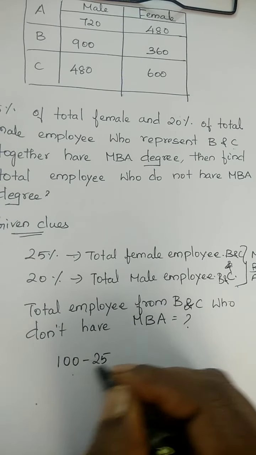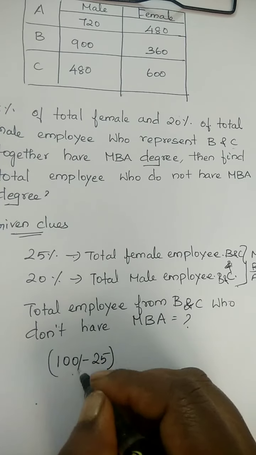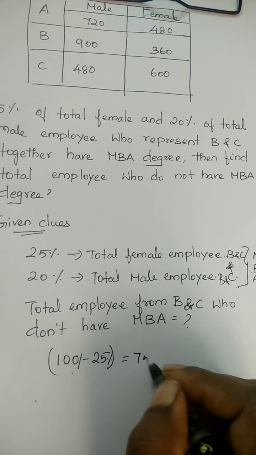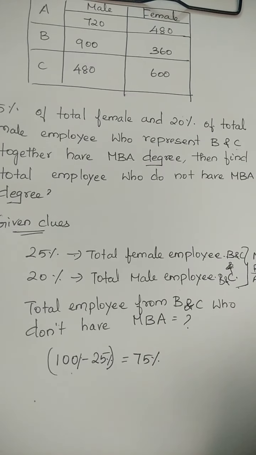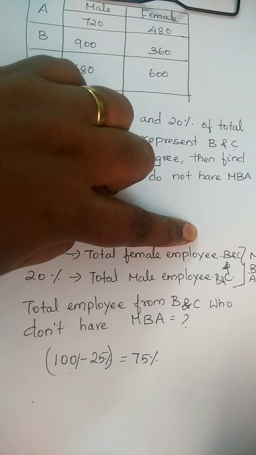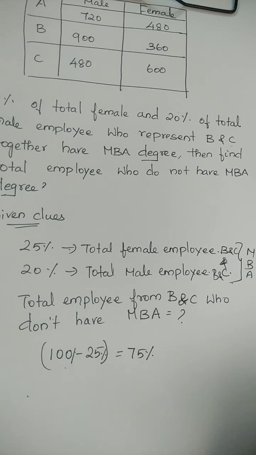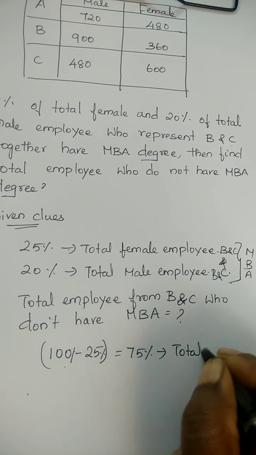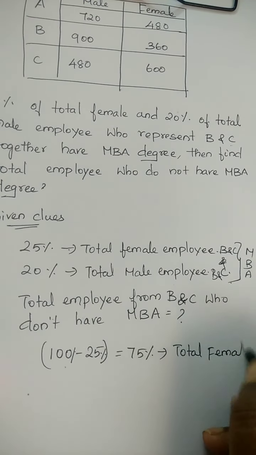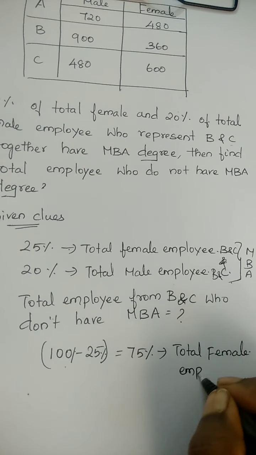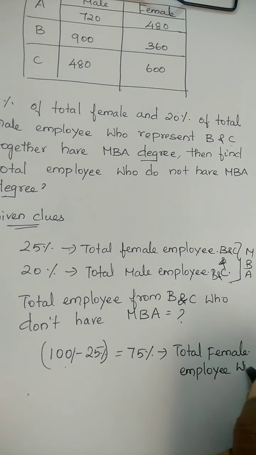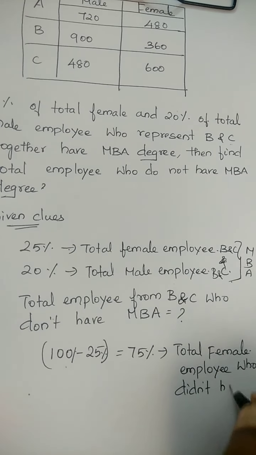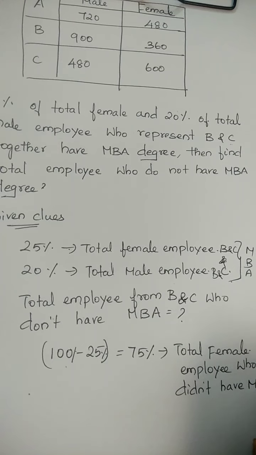So 100 minus 25, 100% minus 25% gives 75% for total female employees who did not have an MBA.